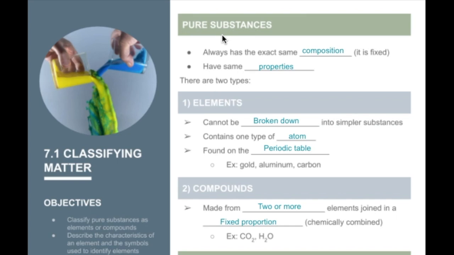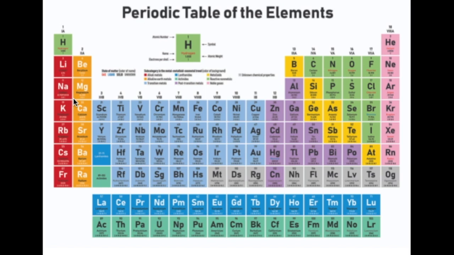There are two different types of pure substances. It can either be an element or a compound. An element cannot be broken down into smaller substances. It's only going to contain one type of atom. And these elements can be found on the periodic table. So on the second page here we have the periodic table. Each of these labels represents an element, and that can be considered a pure substance. Nitrogen, oxygen, aluminum, nickel, sodium, lithium, hydrogen, these are all examples of elements.